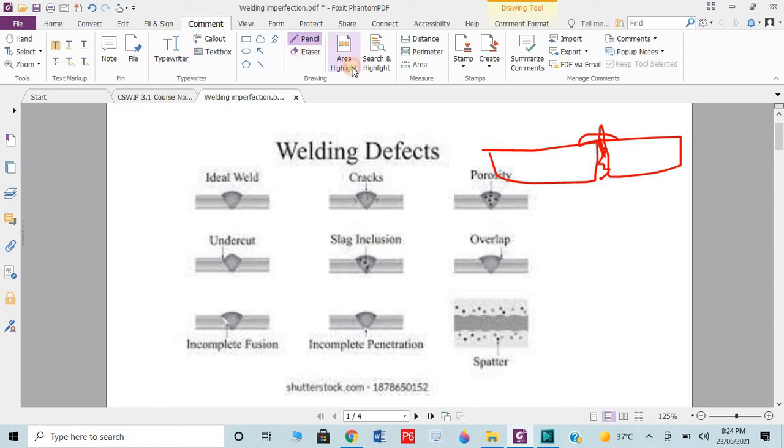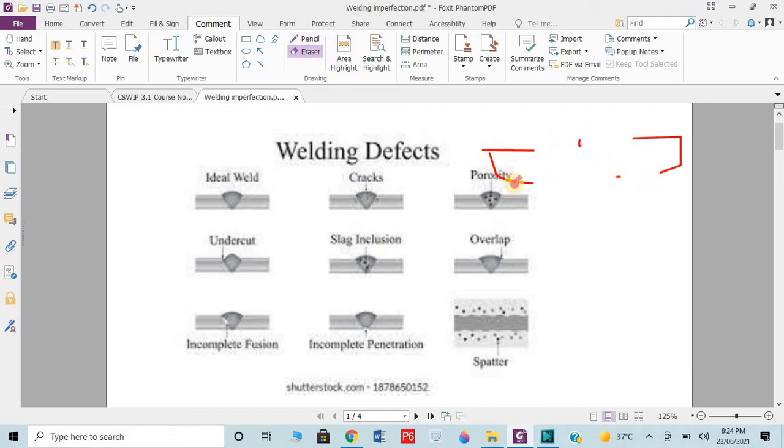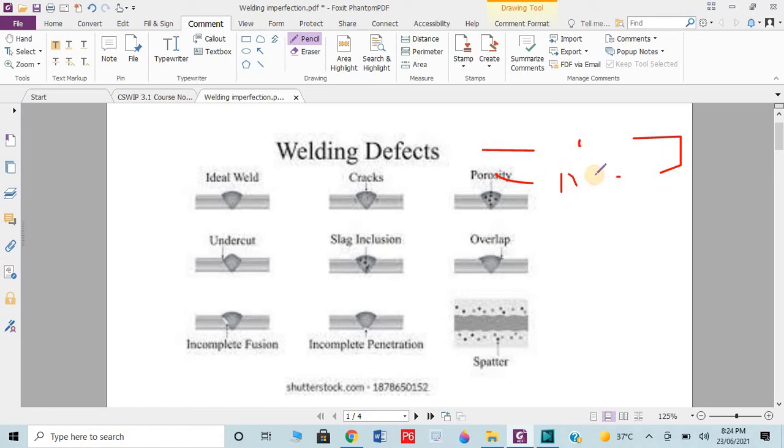Now we will discuss how many kinds of welding imperfections there are and what the impact on the welding is due to that defect, and please consider these three things. One is, what is the welding defect? Which kind of welding defect is it? You have to clear the concept.